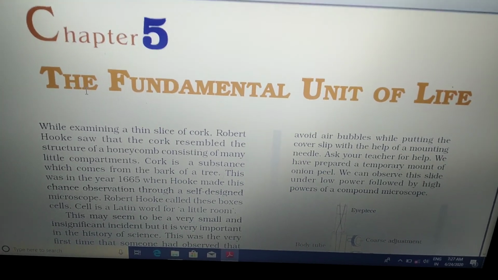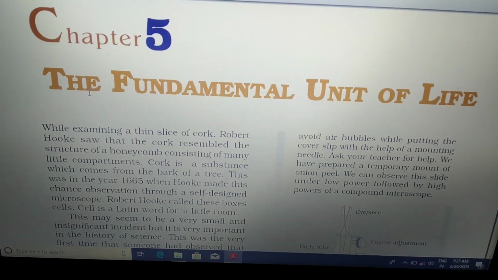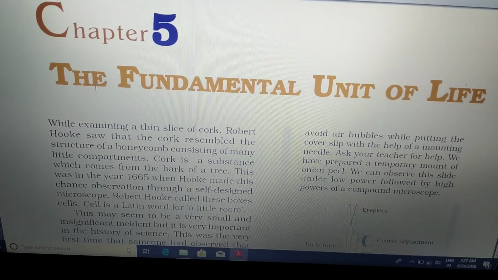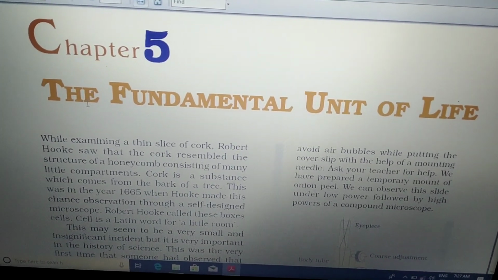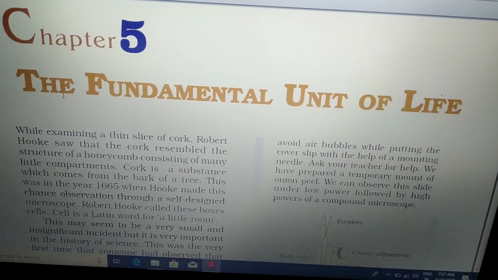Today I am explaining biology chapter number 5. After summer vacation we start from biology first of all. Chapter number 5: The Fundamental Unit of Life.